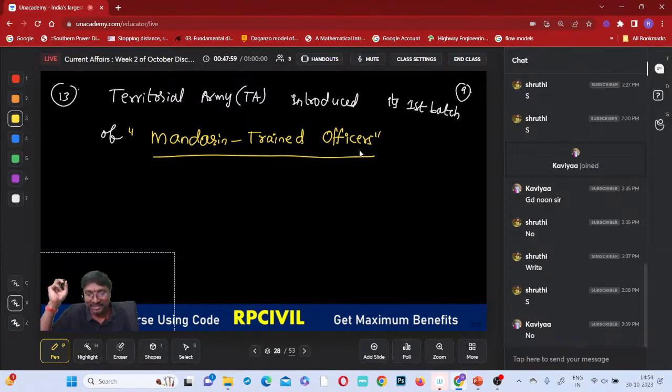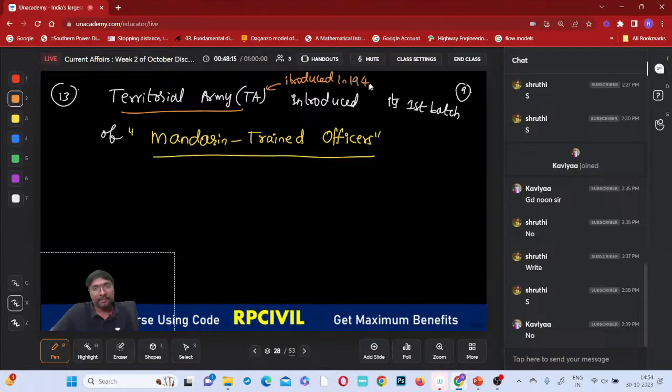So what is it that they have done? So this territorial army was introduced for the first time in which year? This is 1949, okay? So it was introduced for the first time in 1949, you can say, territorial army. Right? So why do we have to train them in Mandarin?